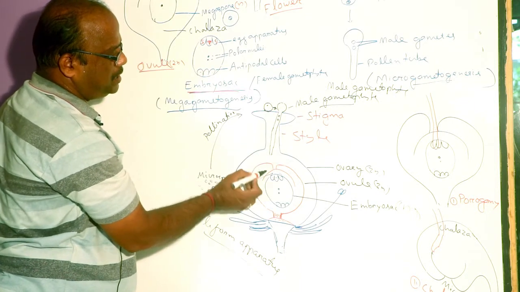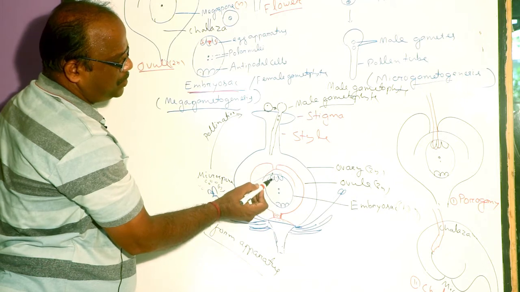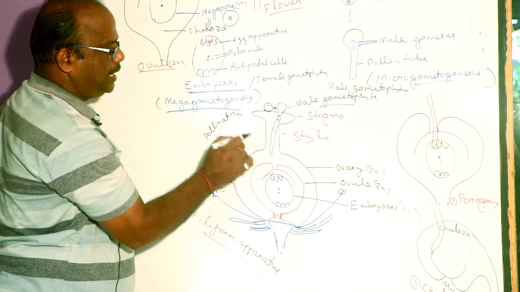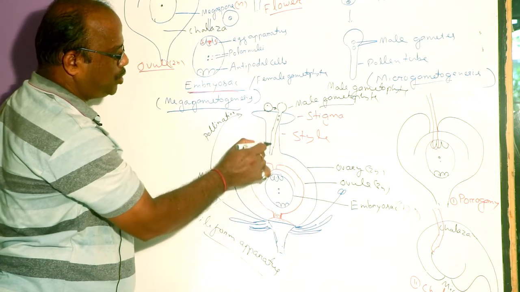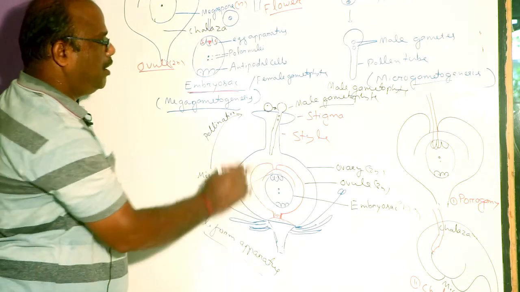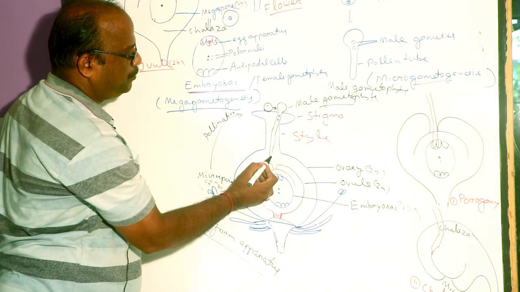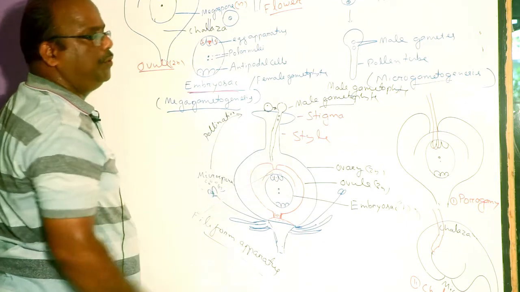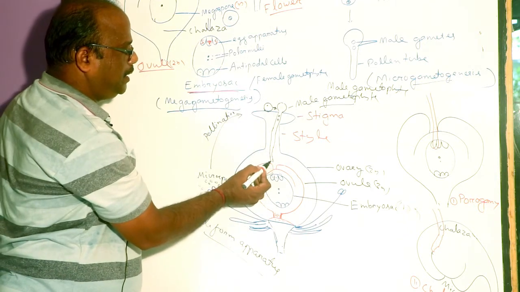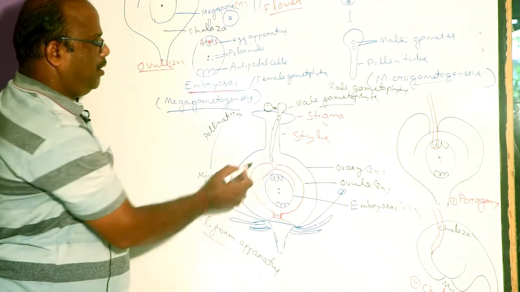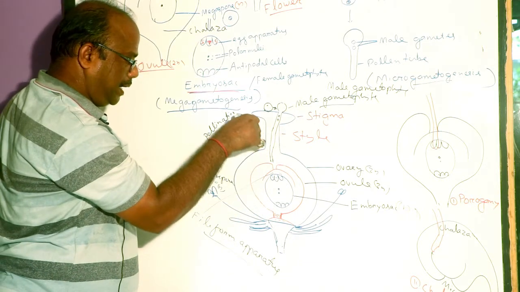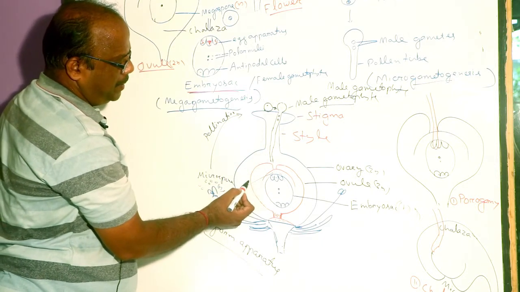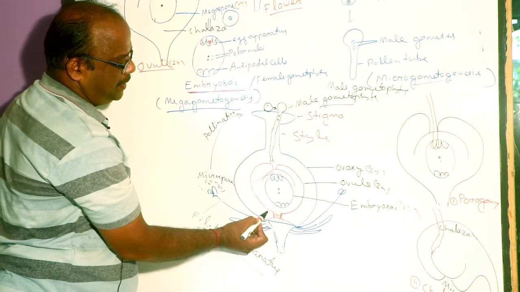The growth of pollen tube is stimulated by the filiform apparatus of synergid, which secretes some organic substances to stimulate the growth of pollen tube towards ovule. Then on further development, pollen tube grows into the ovule and ultimately reaches inside the embryo sac. The pollen tube enters into the ovule either through the micropyle or penetrating the integument or penetrating the chalaza.